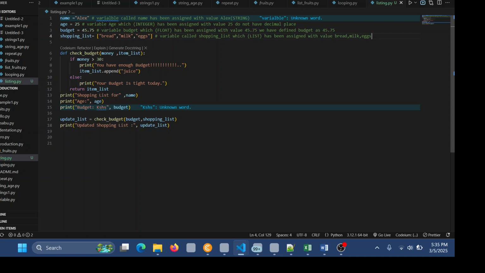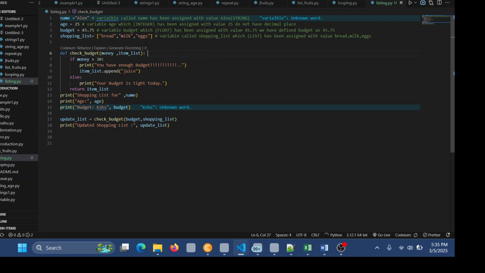So why are we using double quotes? We are using the double quotes because these items of ours are strings, and that's why we are using that comma. Then after that, I have gone ahead and declared a function.